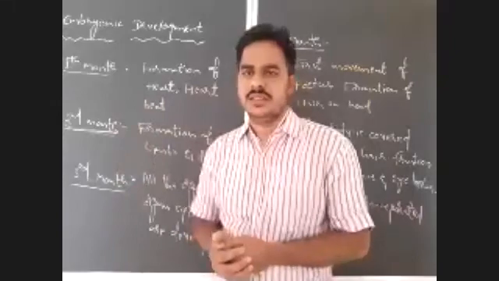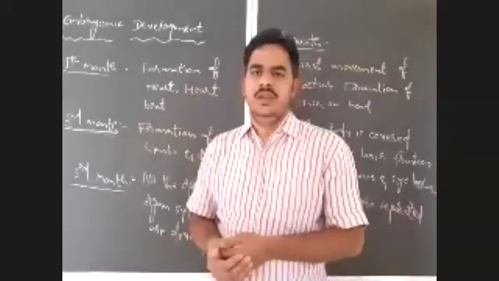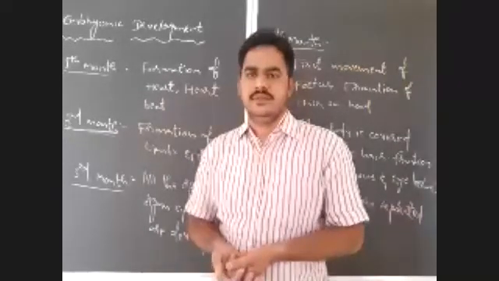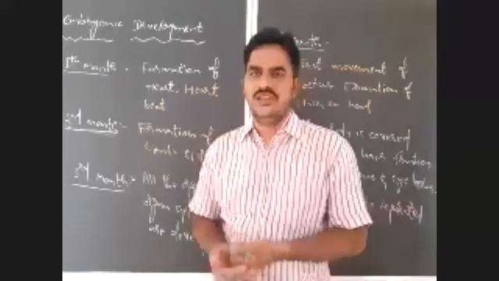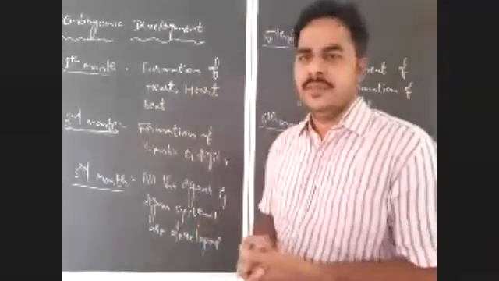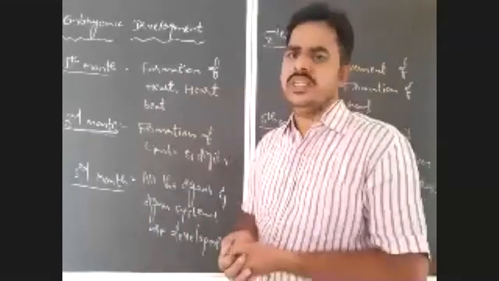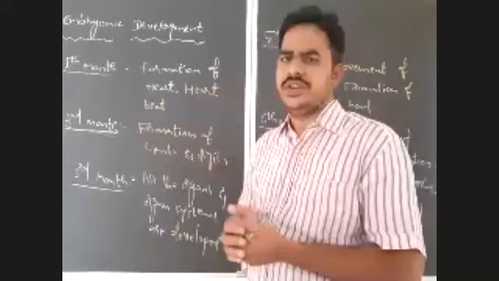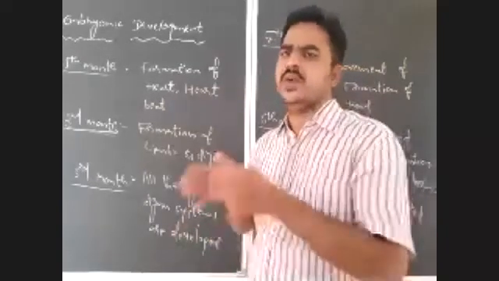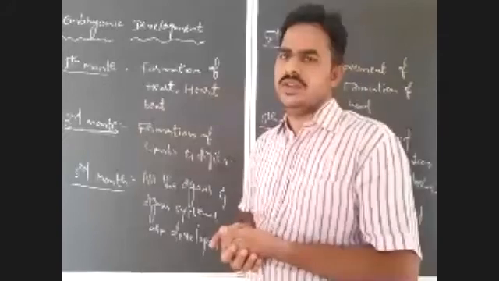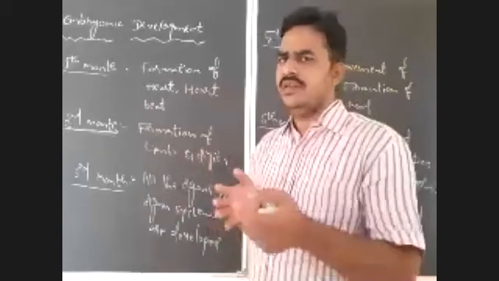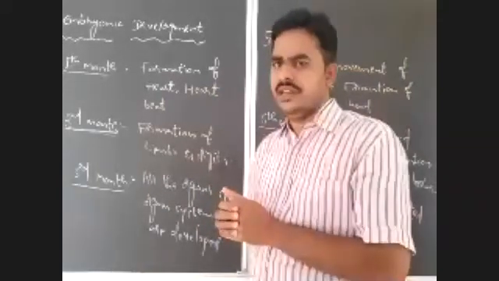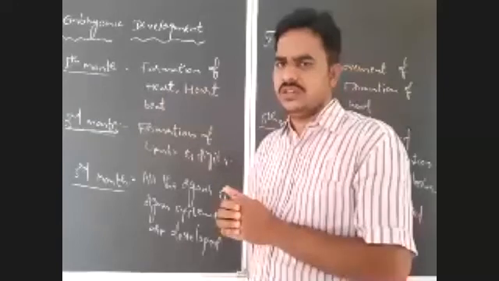All the organs and organ systems formed by the ending of that month will reach sufficient growth that will provide more chances for the survival of the fetus if it is delivered by the ending of the 9th month. And in this period, when the gestation period is almost completed, the head of the fetus will take a direction toward the cervix. So here the head of the fetus will move towards the cervix. So the baby, that is the fetus, takes a direction to deliver out.